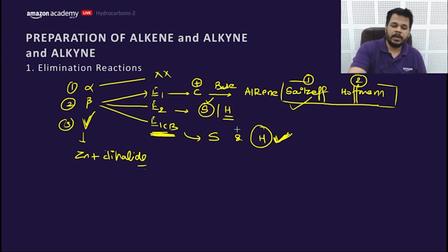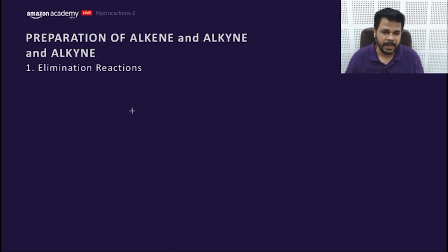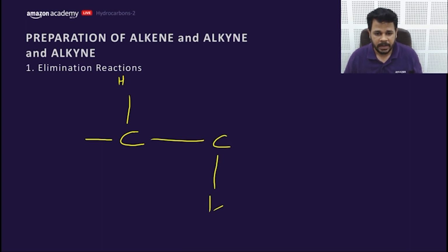Now let me explain the mechanism of E1, E2 and E1CB. What actually happens in case of E1, E2 and E1CB? This is beta elimination type. We are writing the leaving group here, and I'm just considering these 2 bonds. This is the C-H bond and this is the C-LG bond.